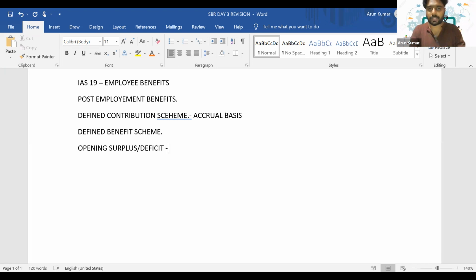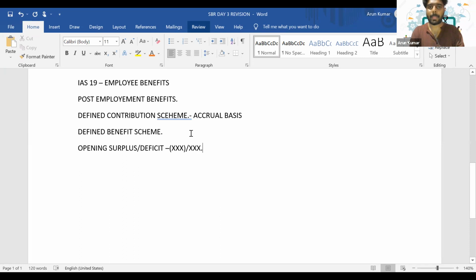So if it's a surplus, then it's a negative balance, because I have told you that it's a liability account. If it is a surplus, the asset is higher. And if it's a deficit, the present value of the opening liability is higher compared to the asset. So this will be given in your question. The liability value and the asset value will be given in your question. If the liability is exceeding, then it's an opening deficit, so it's a positive value. If the asset is higher, then it's a negative value. Are you getting it? Can you reply in the chat?